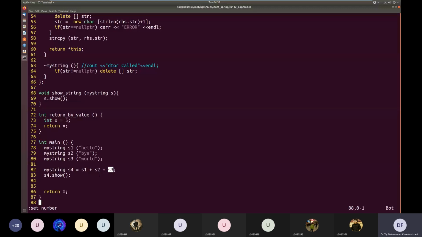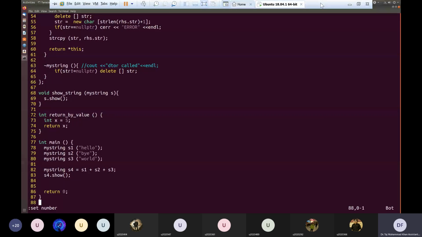So again, the operator plus function will concatenate these two strings and return this final concatenated string, which will be used to initialize s4. Okay, so is this working clear?